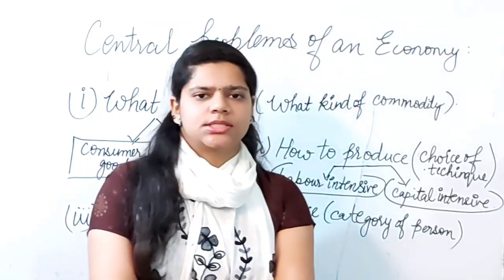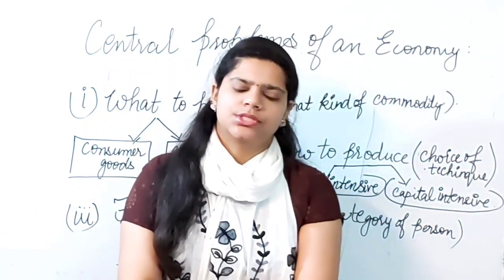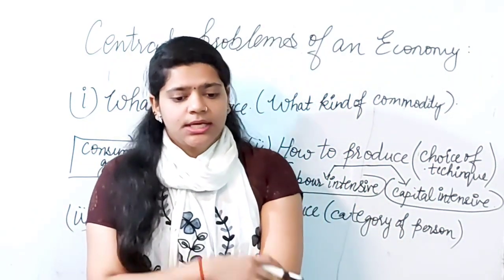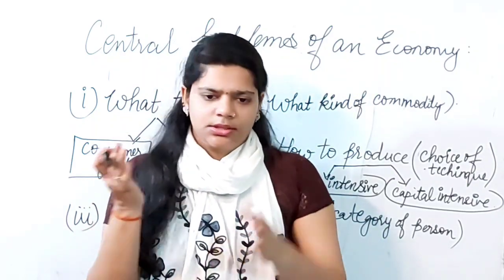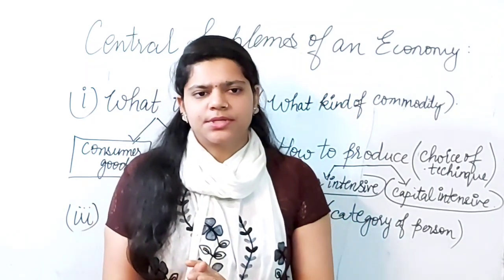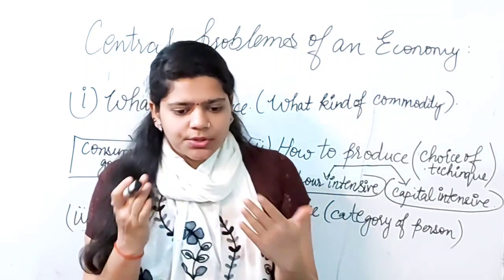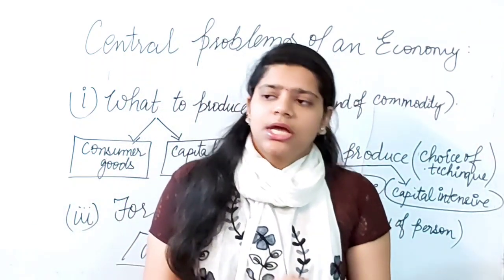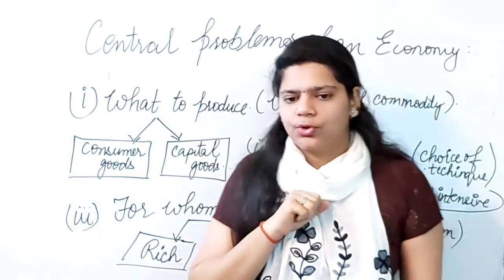We were discussing that there is always a problem of scarcity which is faced by our economy. That means we have unlimited needs, the resources are limited, and whatever resources are present have different alternative uses. Now because of these three conditions, our economy is facing some central problems.